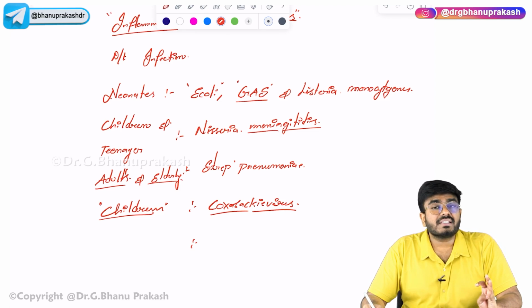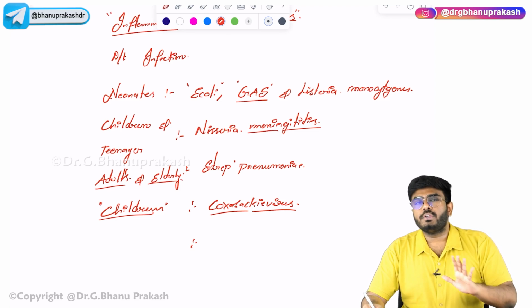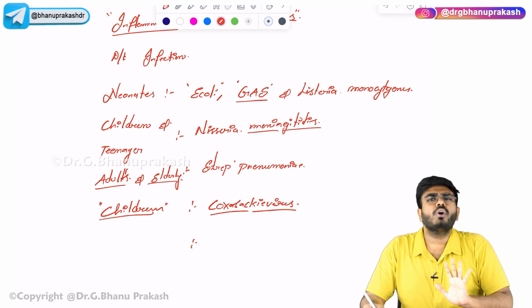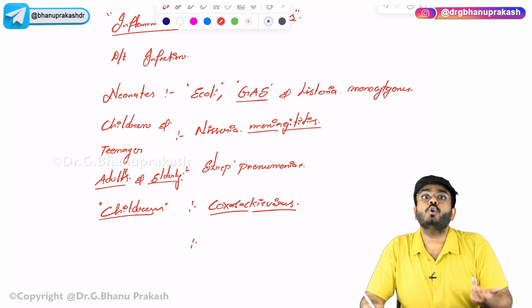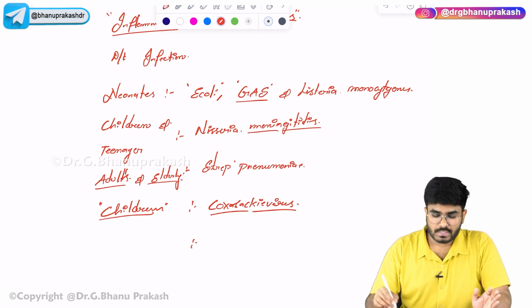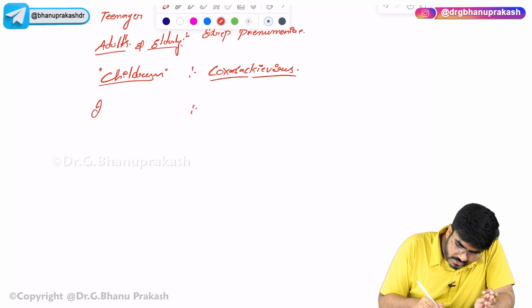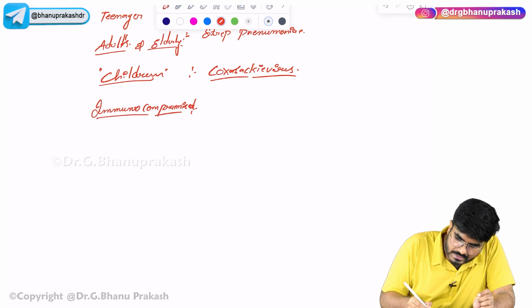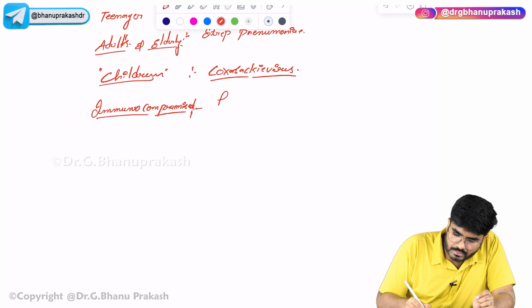In usual healthy individuals, fungus won't cause any meningitis. But in immunocompromised individuals, whose immune system is working less, you can have meningitis because of fungi.